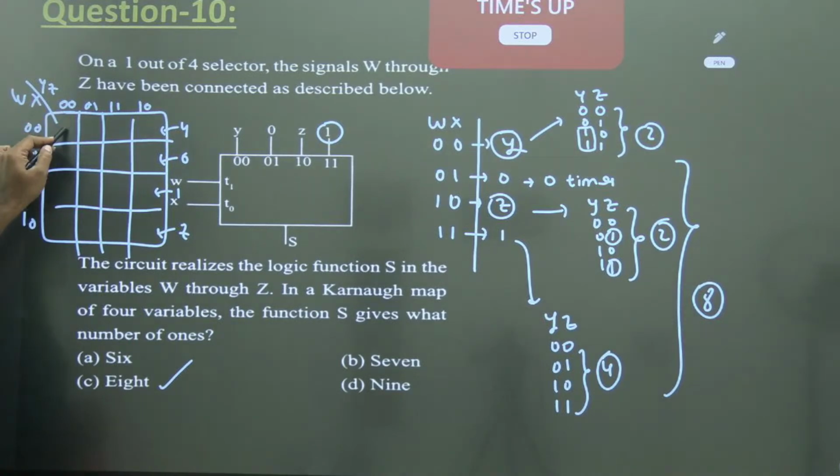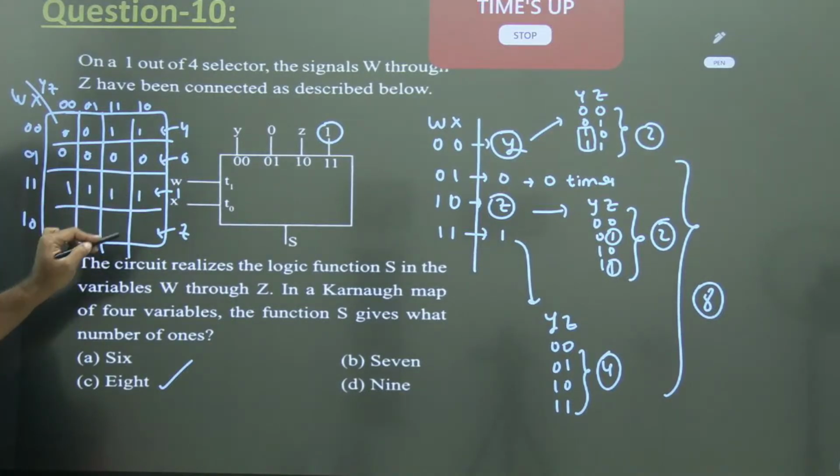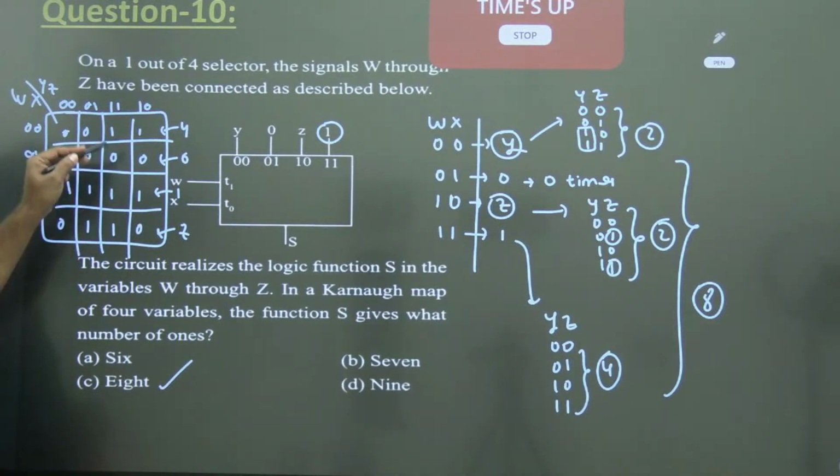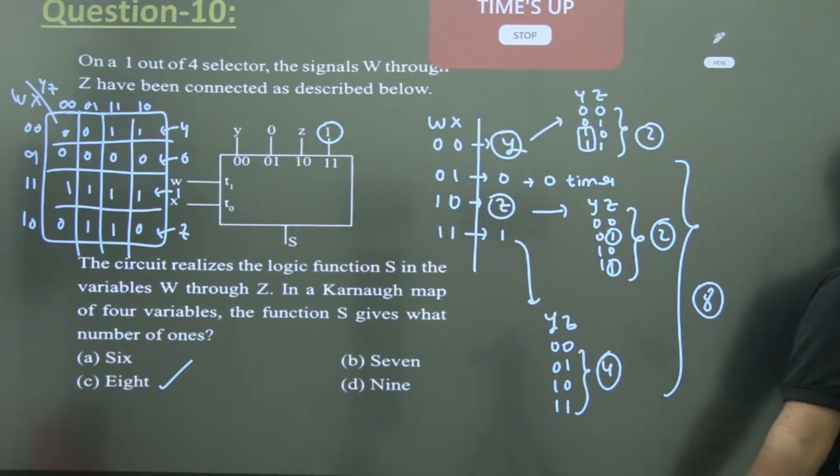Y का value देखो 0, 0, 1, 1. Here my output is 0, but here my output is 1. Here my output is same as z. Z का value देखो 1. So here, how many times it is coming is 8 times. In this way also you can analyze, both the ways आपका answer तो same.